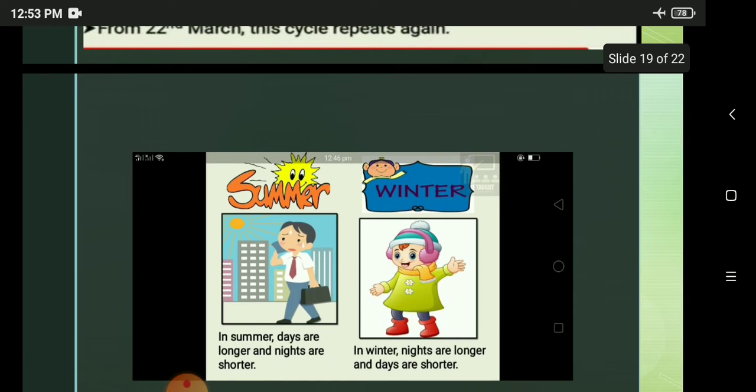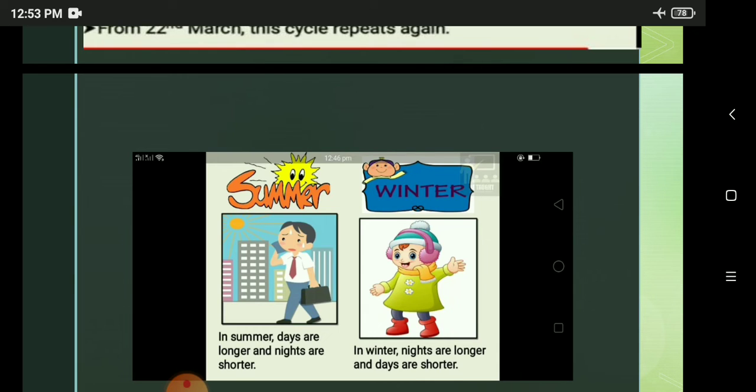Now how do these changes happen? In summer, days are longer and nights are shorter. In summer, meaning after March, April, May, in that time the days are longer and nights are shorter. And in winter, the current season, the nights are longer and days are shorter. This is all that it means.